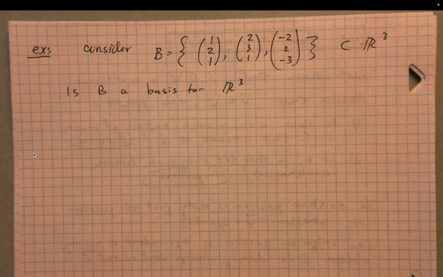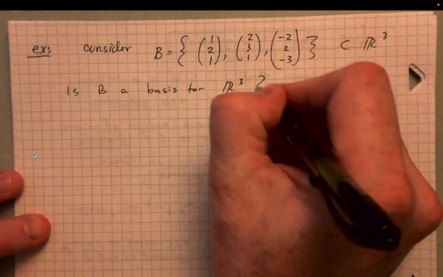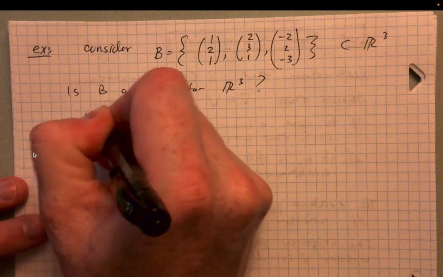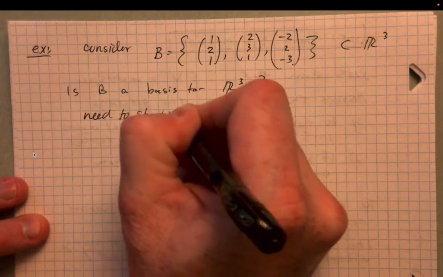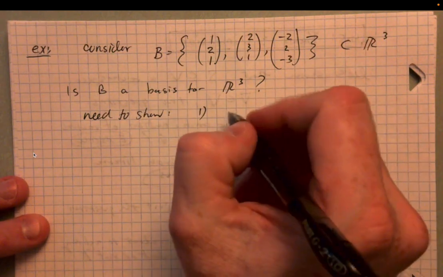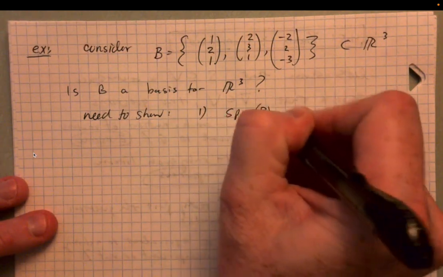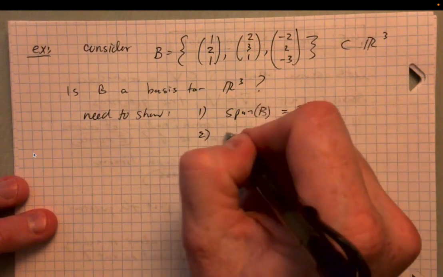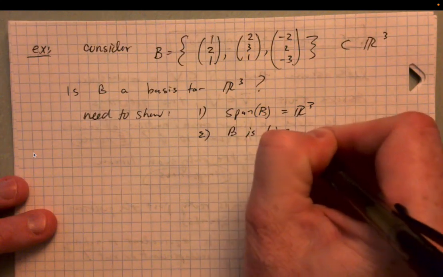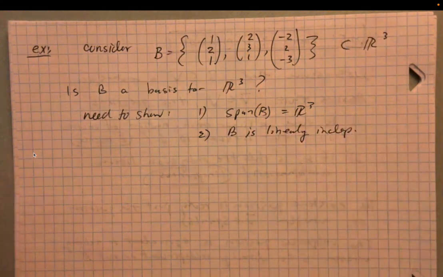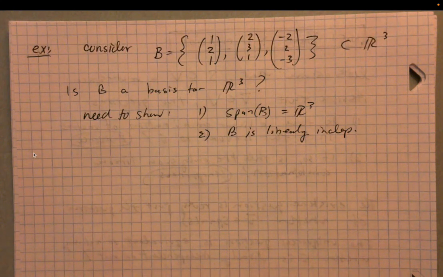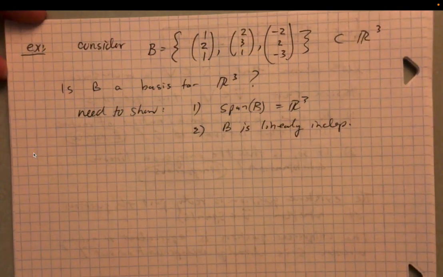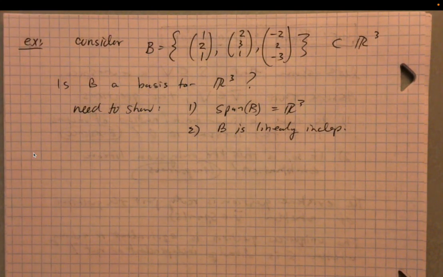Right? So in order to determine whether that's the case, we need to show two things. First, that the span of B is equal to R3. And second, B is linearly independent. Okay, so we need to show those two things. And if we can show those two things, then B must be a basis for this vector space R3.